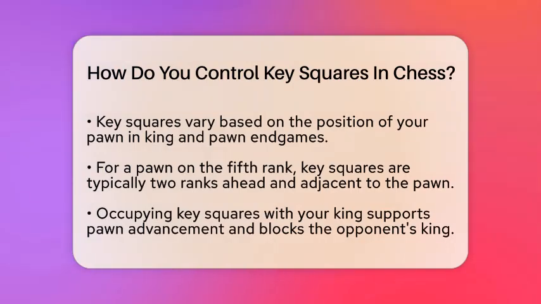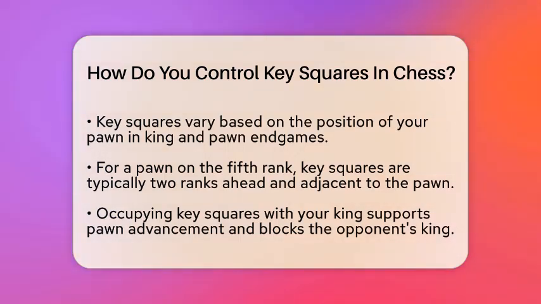When your king reaches a key square, you gain the ability to support your pawn's advance or block your opponent's king from stopping it. Now, how do you control these key squares? The most straightforward way is by moving your king onto them. This is especially vital in endgames, where the position of your king can determine the game's outcome.